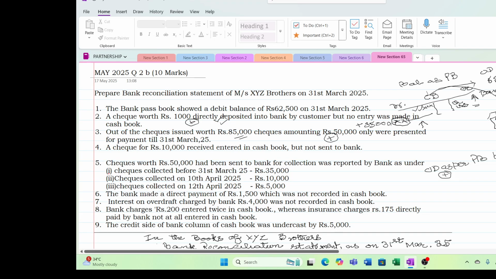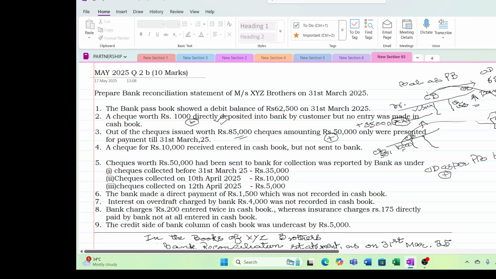A check for 10,000 received, entered in cash book, but not sent to bank. What I did, again I'll go with the cash book. I have received a check from my customer, and I entered here also. See here, I wrote here check number 501. I have received 10,000 rupees. அப்போ நான் எழுதின உடனே, immediately this amount will go to the bank